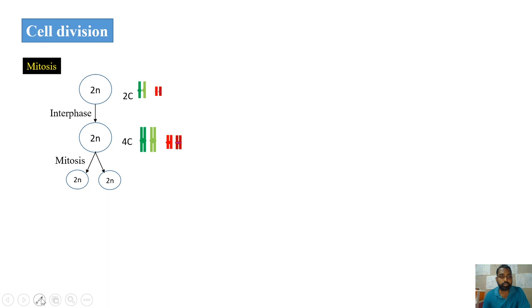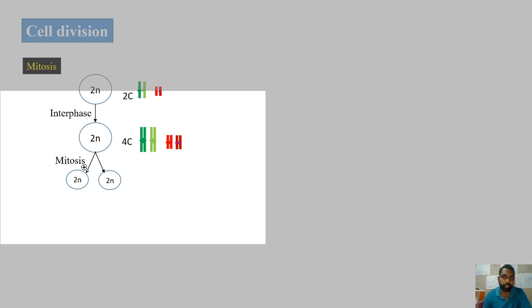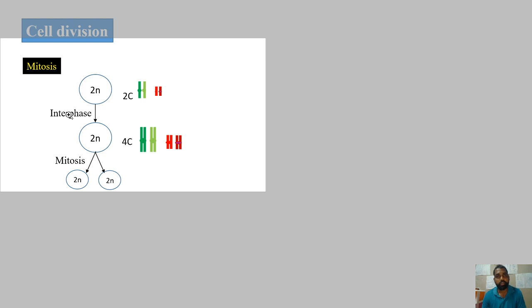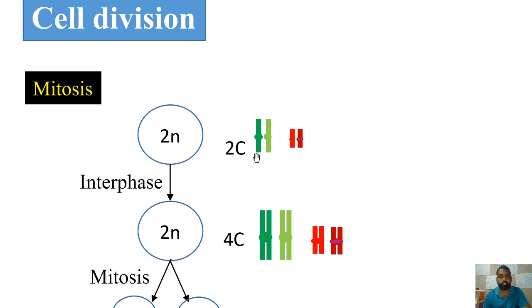In mitosis, before the actual karyokinesis and cytokinesis, that is the actual cell division, there will be an interphase. In the S phase of this interphase, there will be replication of DNA. Here, if I take 2n as 4, totally 4 chromosomes are there. In the interphase, the DNA is being replicated. This is the chromosome and this is its replicated form. In the same way, the remaining 3 chromosomes and their replicated forms are here. Now when you look at the chromosome number, it is 4 in the first case.